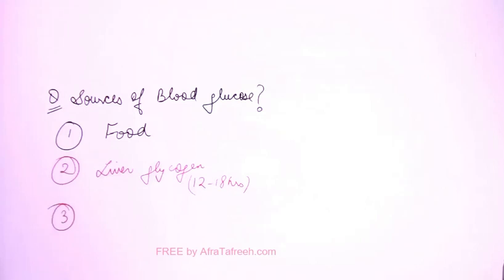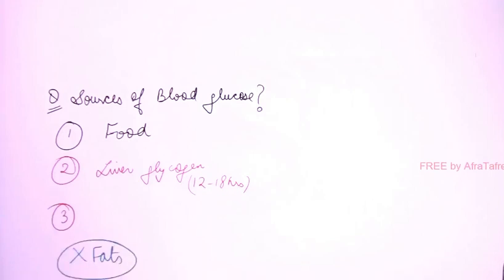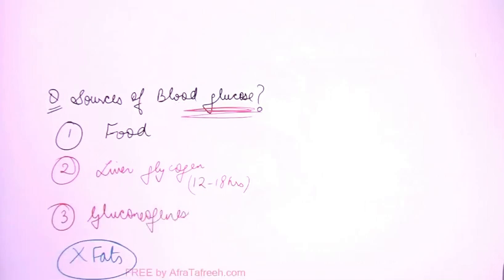Many times students will say fats as the answer to this question. But no, the answer is not fats, because fats can never be converted to carbohydrates. You must have read this line. So here, when I'm asking this question on glucose, you can never answer fats. The answer is gluconeogenesis, this pathway which will make glucose from other non-carbohydrate sources.